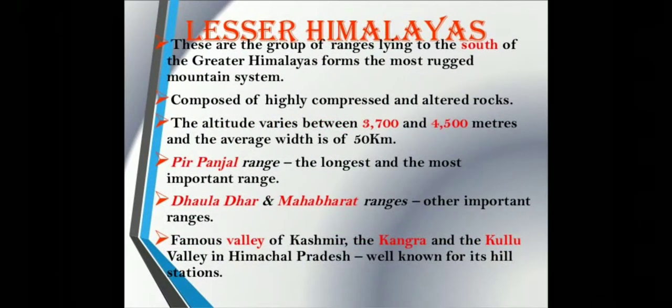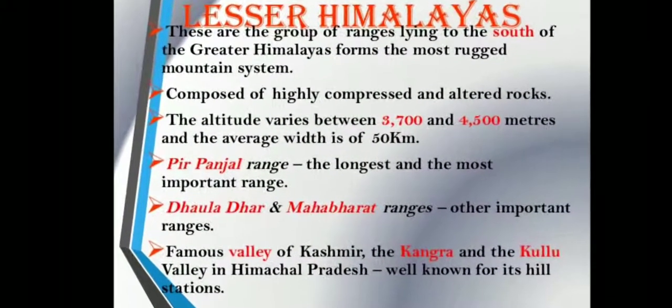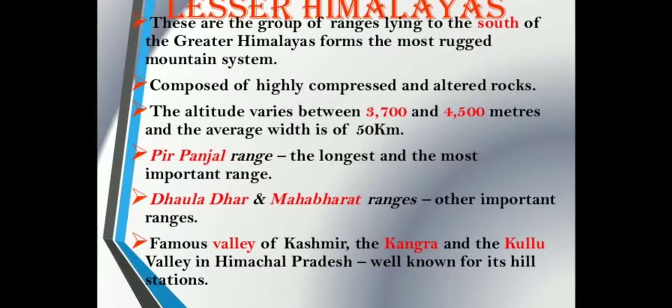Now, the Lesser Himalayas. These are the group of ranges lying to the south of the Greater Himalayas and form the most rugged mountain system. This is composed of highly compressed and altered rocks.